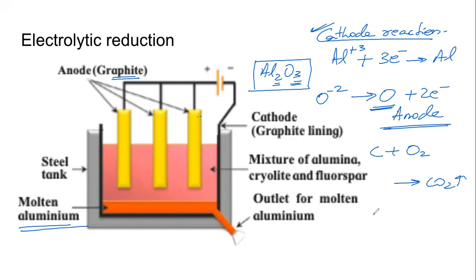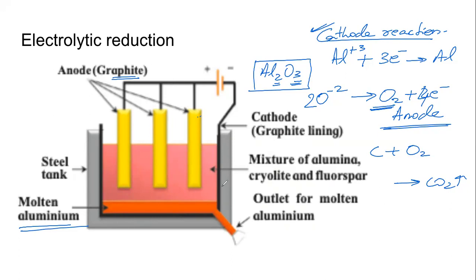Cathode reaction, anode reaction. The anode reaction in your textbook is just given in a much better way, where it is showing the molecule of oxygen. So then here becomes 2 atoms of oxygen, and then we have 4 electrons that are released. What I wrote earlier was mathematically correct, but chemically not the best.